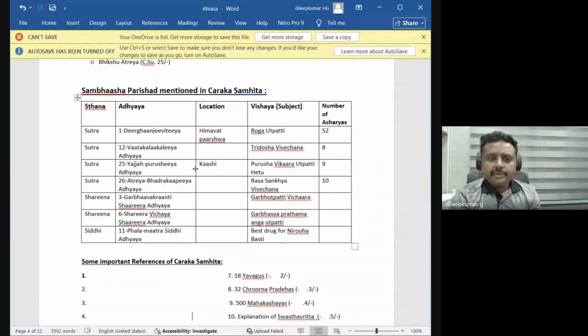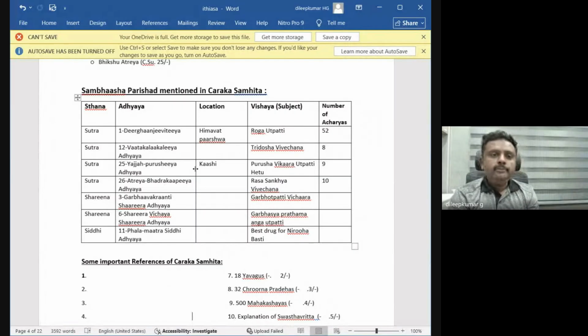The first Sambhasha Parishad is in Jirgara Jivita Madhya, the first chapter. In which place did this Sambhasha Parishad happen? It is in the place of the Himalayas, Himavat Parshva. The subject is Rogotpatti. The total number of acharyas present at that time is 52.